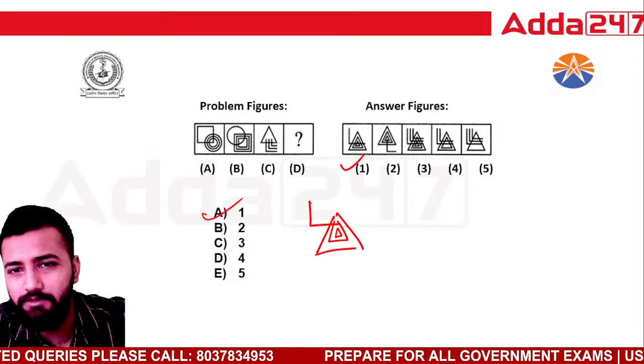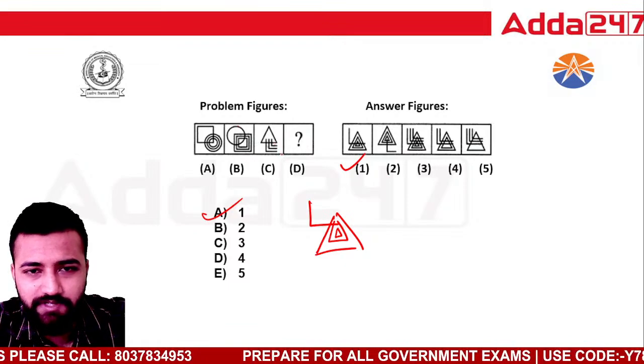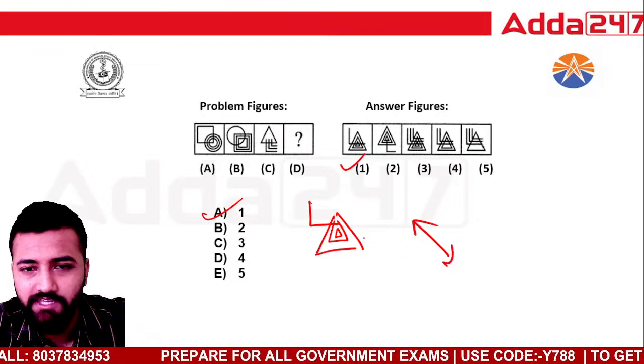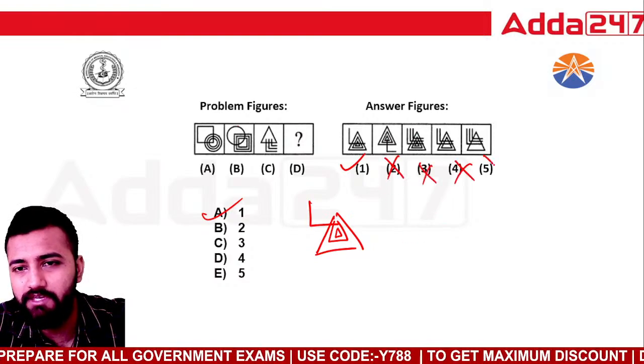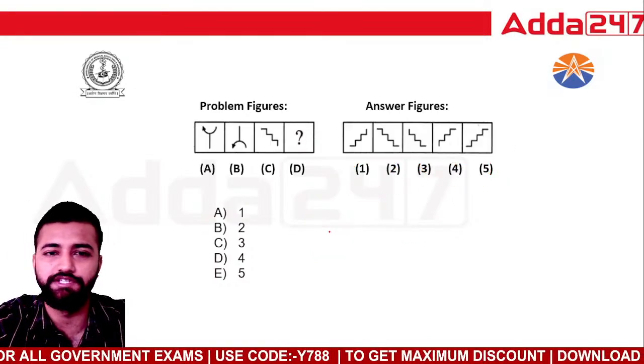So by eliminating options also you could see the answers, okay, and they are shifting like this. The elements are shifting like this, okay. ये ऊपर गया, ये नीचे आ गया, right? तो ये तो हो ही नहीं सकता, ये भी नहीं है, ये भी नहीं है. Answer directly option number 1, ठीक है. Finish.